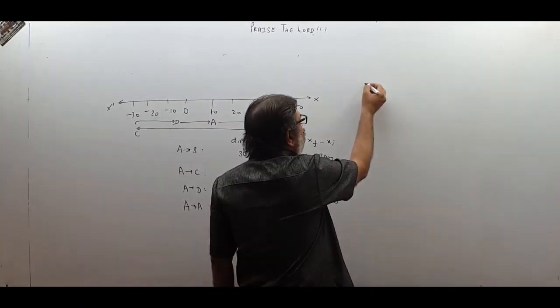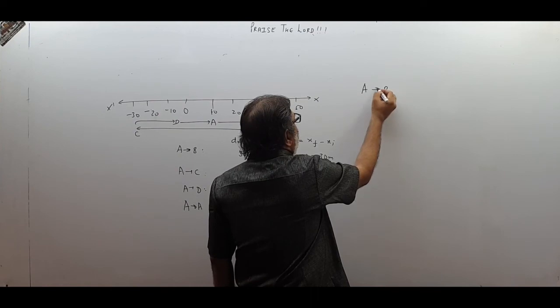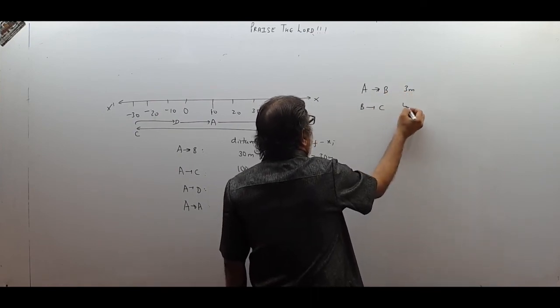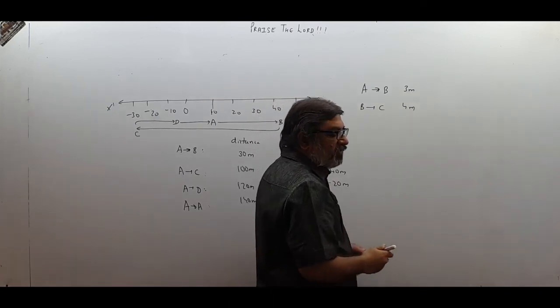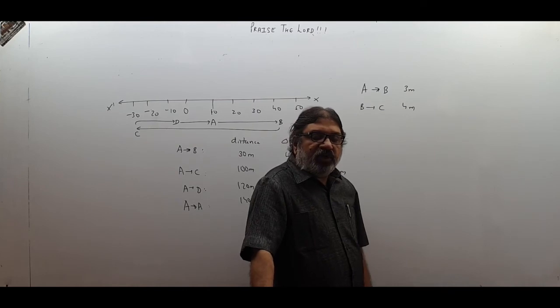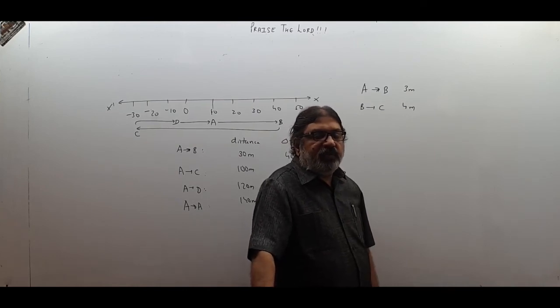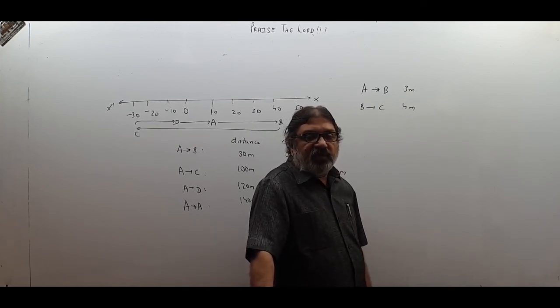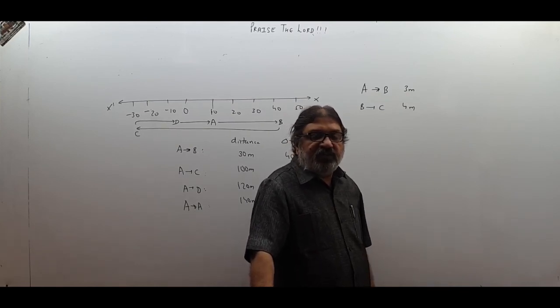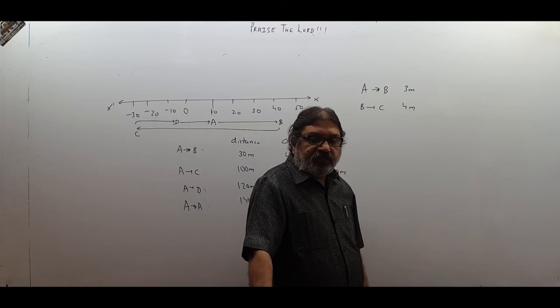Suppose I say a body has moved from A to B a distance of 3 meter, and from B to C a distance of 4 meter. What is the distance between A and C? I tell you a body goes from A to B 3 meters and then from B to C 4 meters. What is the smallest straight distance between A and C?